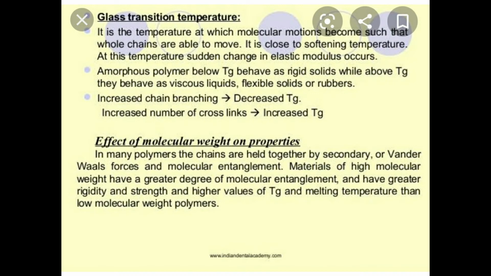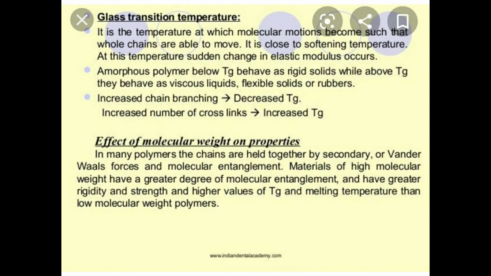I am frankly saying I have taken these slides from Google or different PPTs because there are no PPTs exclusively for the properties of the polymers. But for your understanding purpose, I have made a separate PPT for the properties of the polymers and I am discussing it.